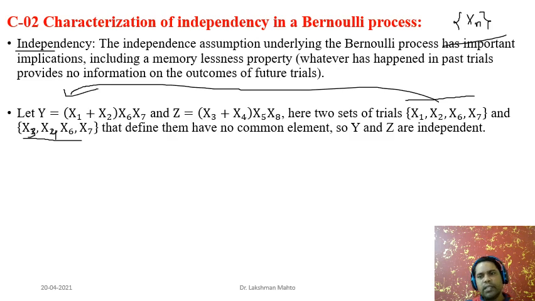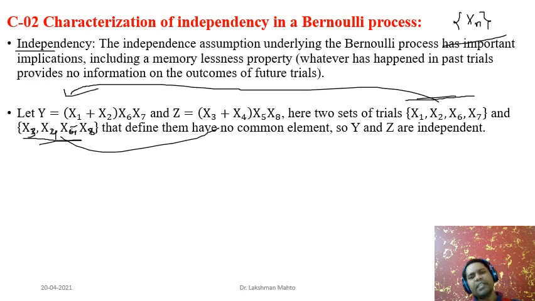So this one is generated from this set of trials, and Z is generated from x3, x4, x5, x8. So Z is generated this way. We can observe that in this set and in this set, we don't see any common trial. Here we observe x1, x2, x6, x7, but here we observe x3, x4, x5, x8. So there is no common trial between these two sets of trials.